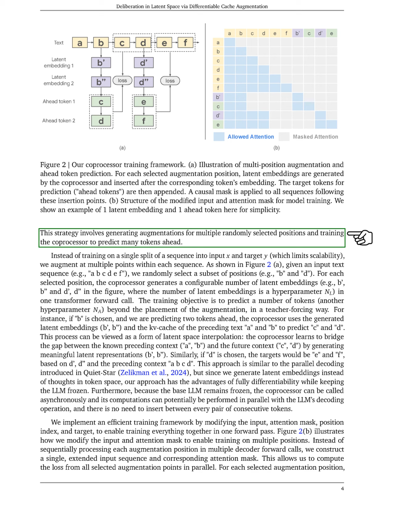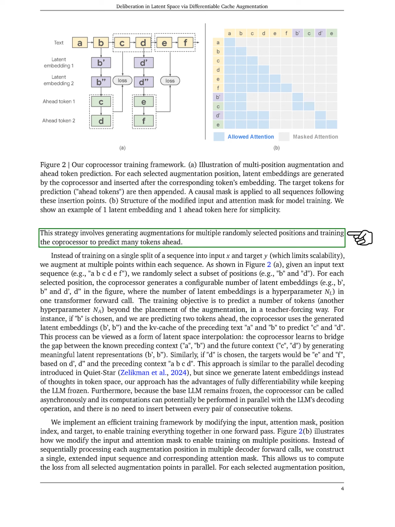We streamline our training by adjusting the input, attention mask, position index, and target to allow for a single forward pass. Instead of processing each augmentation position separately, we create an extended input sequence and attention mask that accommodates all selected positions. This setup allows us to compute the loss from all augmentation points simultaneously.